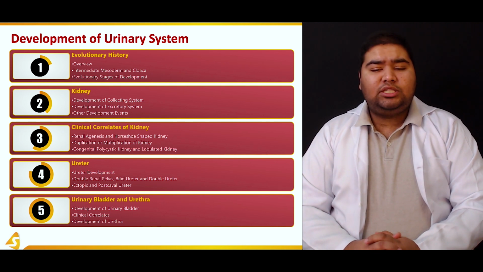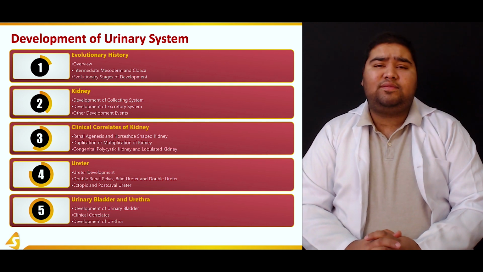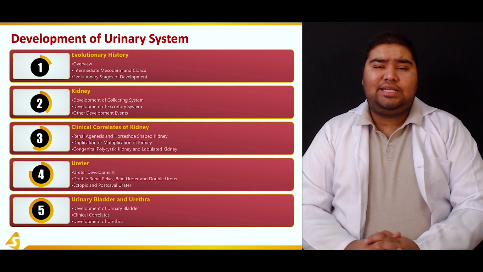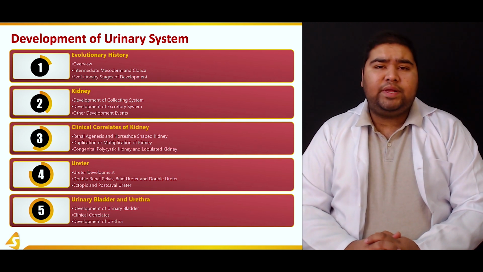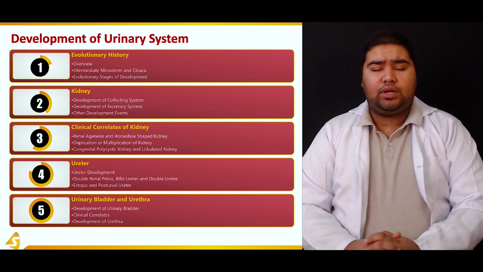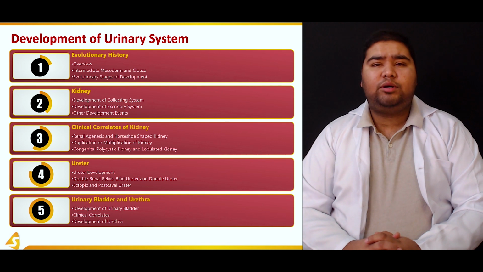In the final section, we'll talk about the urinary bladder, how it is formed, what is its function, what is its adult position, how it is innervated, and finally, the developmental anomalies that may occur if the urinary bladder is not formed properly. I hope you're excited about today's lecture.